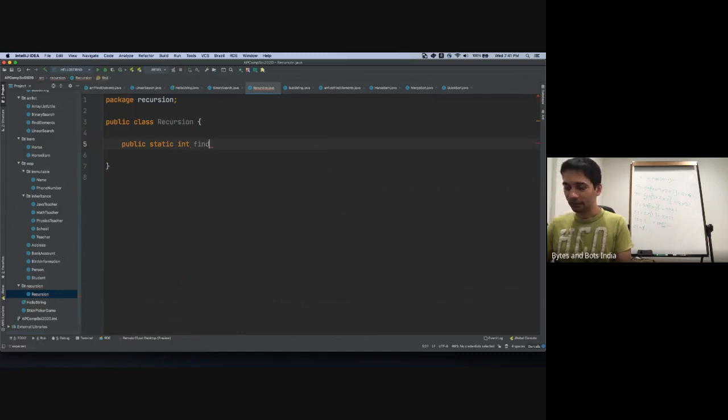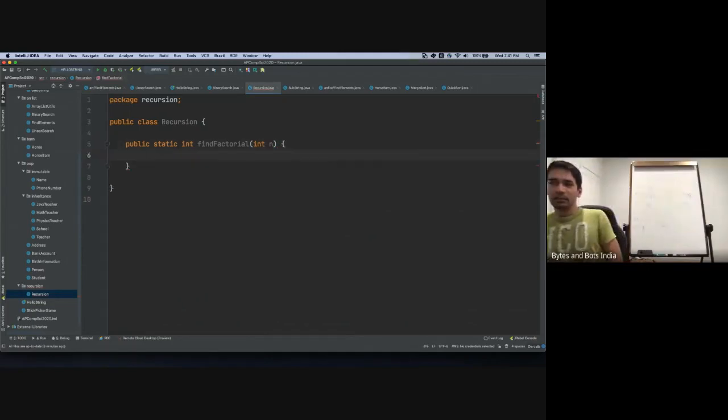And find factorial. Find factorial of what? Integer n, right? We say here that we're going to write a recursive mechanism, so we need a break condition. Now, where does our factorial break? If n is 0, then we return 1. We can't go below that, right?